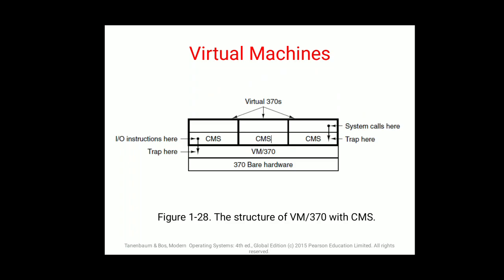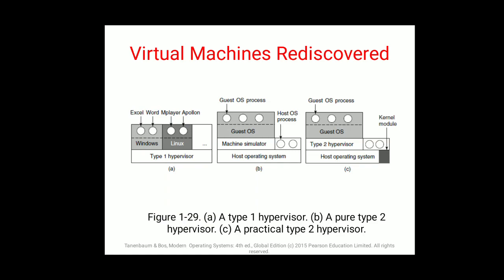Next is virtual machines rediscovered. So this was the older part of virtual machines. Then there is a certain innovation in virtual machines, and this is what we are using nowadays, that is guest OS plus hypervisor 2. I am not explaining hypervisors fully because in the fourth unit you have virtualization as a chapter in which you will get to know what is hypervisor 1 and hypervisor 2.